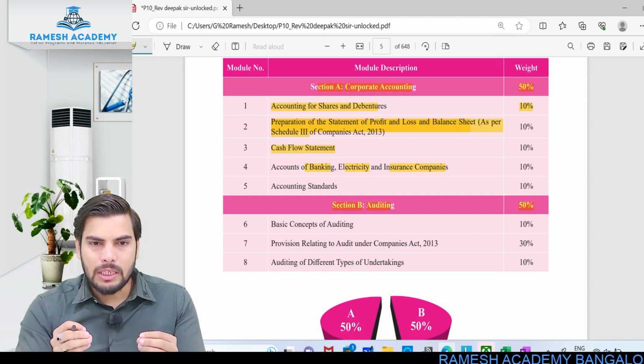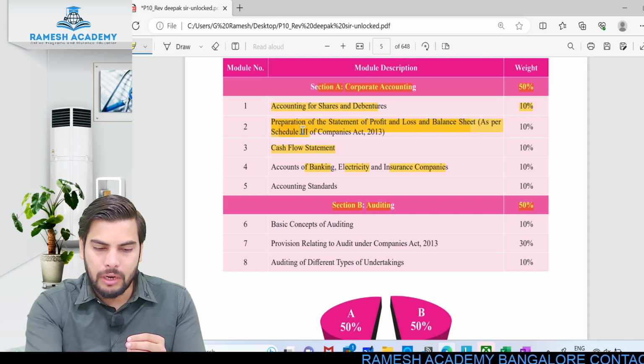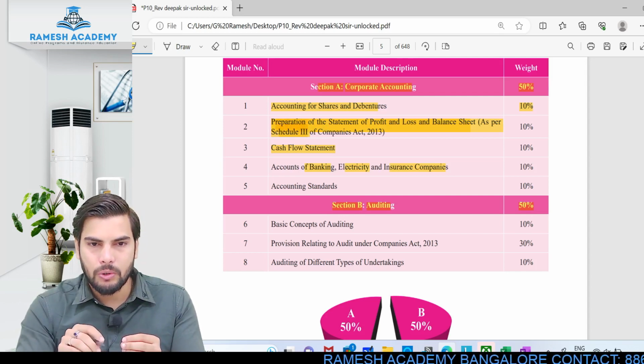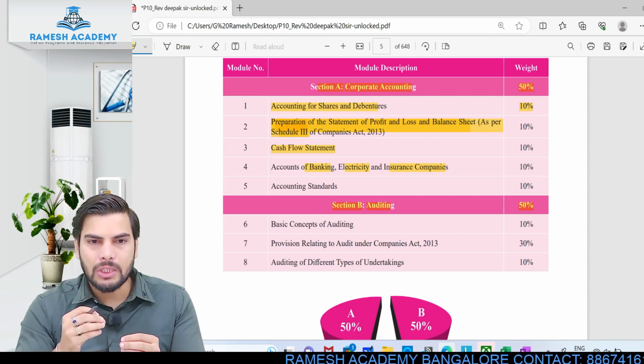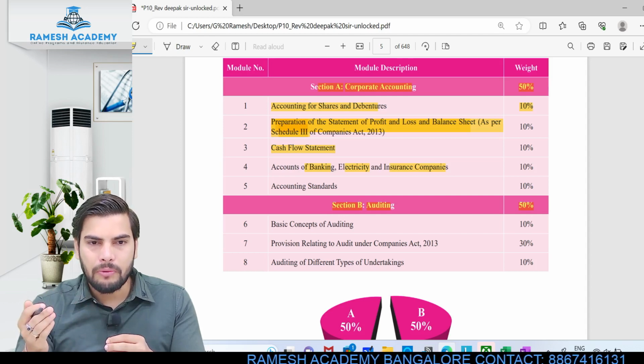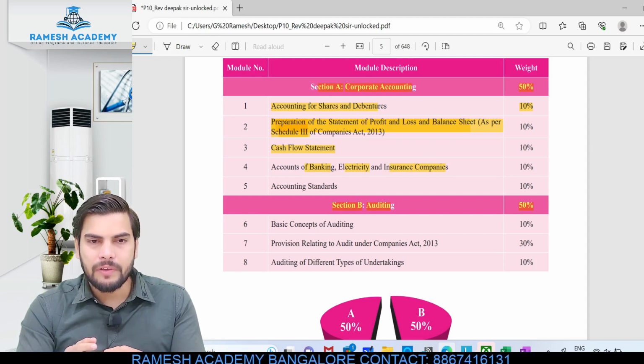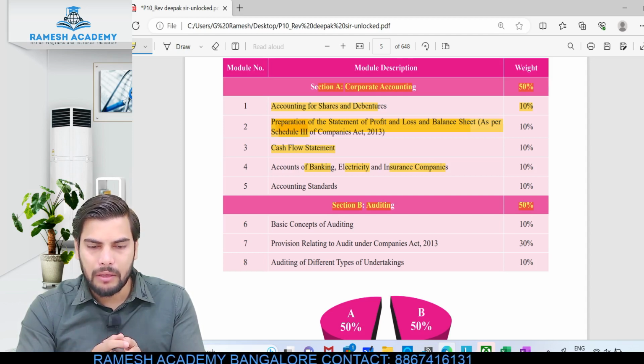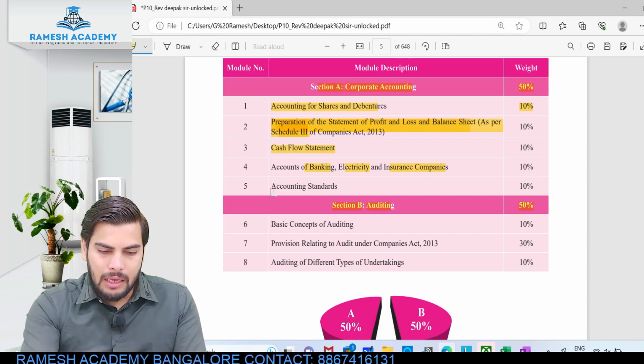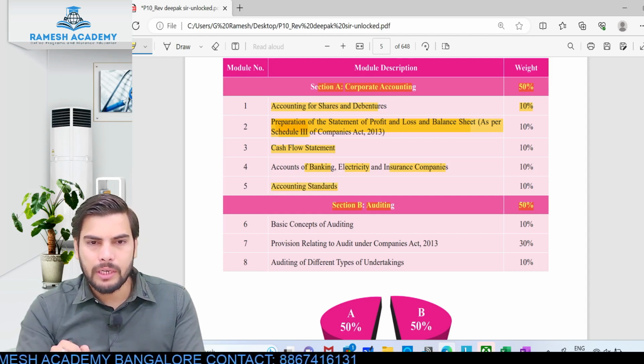Clear? So these companies will not be preparing the financial statement as per Schedule 3. No, they will not. They will be preparing the financial statement as per the format prescribed in their respective law. Hope you guys understood this. Clear? That's the reason we have a separate chapter on accounting for banking company, insurance company and electricity company. Then the last chapter would be with respect to accounting standards.